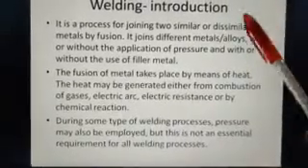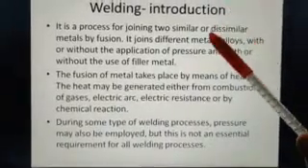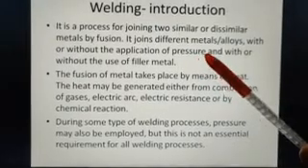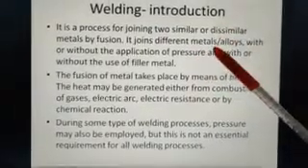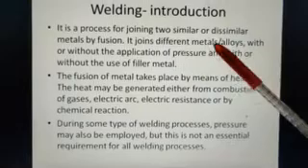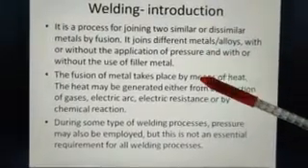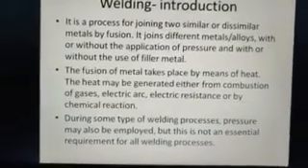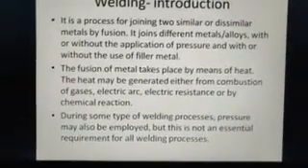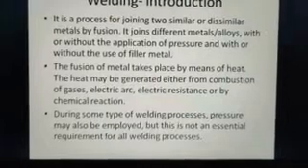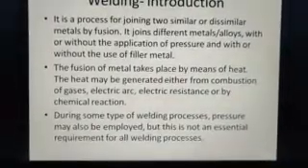So welding is a process for joining two similar or dissimilar metals by fusion. It joins different metals or alloys with or without the application of pressure and with or without the use of filler metal. So here we can see the terms with or without the application of pressure and also with or without the use of filler metal.